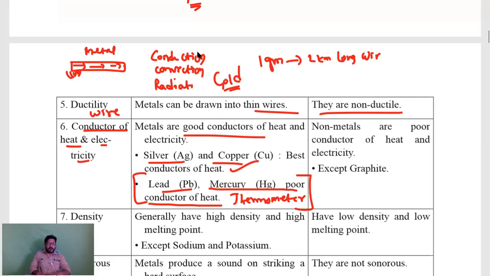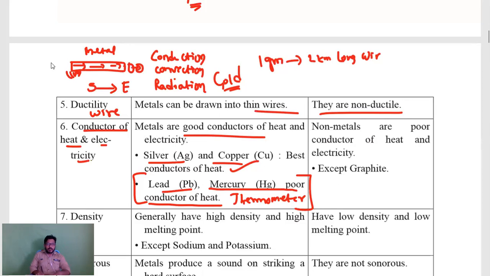Conduction means transferring of heat energy from one point to another point in the same body. Convection means transfer of heat energy from one body to another body. Radiation is transferring of heat energy from one place to another place. From sun to earth, it is radiation. And from one body to another body, it is convection.